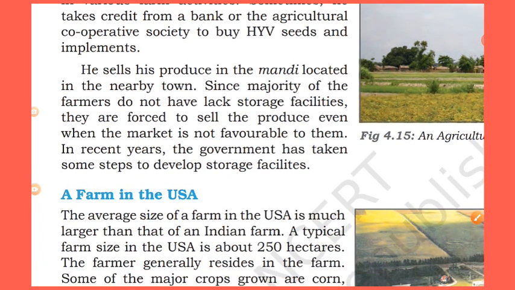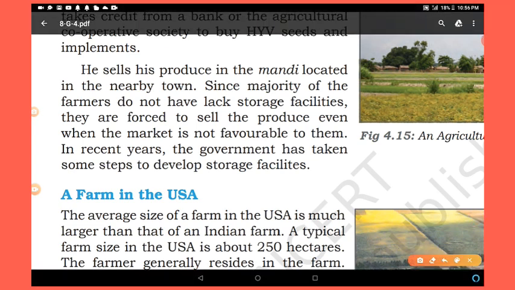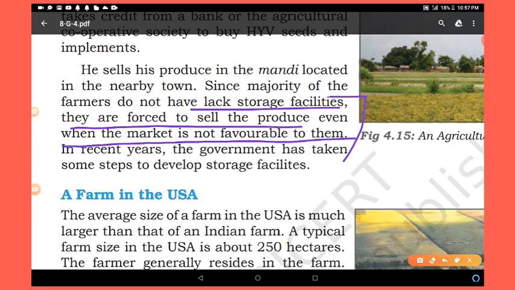He sells his produce in the mandi located in the nearby town, since the majority of the farmers do not have storage facilities, and they are forced to sell the produce even when the market is not favorable to them. If the rates are going down, even in that condition they have to sell their products because they do not have the storage facilities.